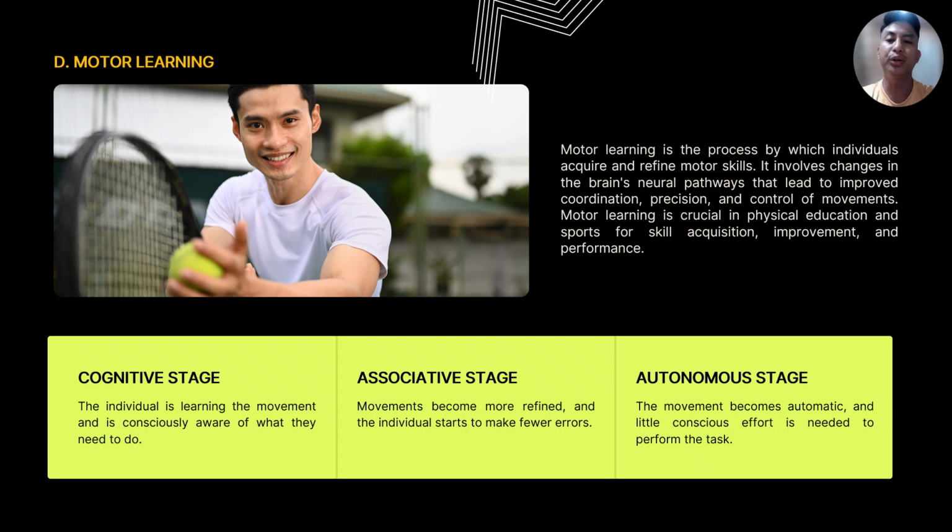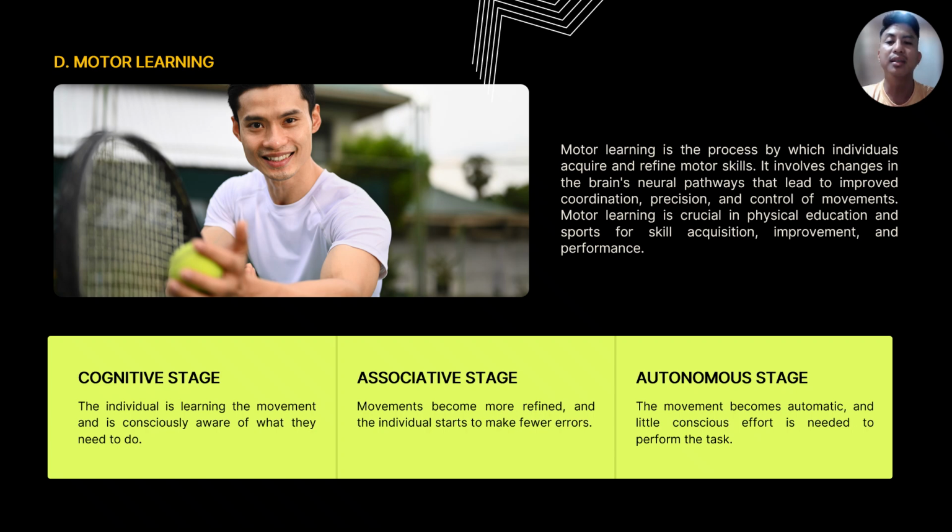Last, we have the motor learning. So the motor learning is a process by which individuals acquire and refine motor skills. It involves changes in the brain's neural pathways that lead to improved coordination, precision, and control of movements. So motor learning is crucial in physical education and sports for skill acquisition, improvement, and performance.